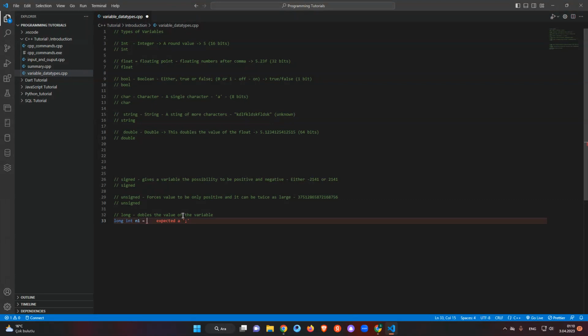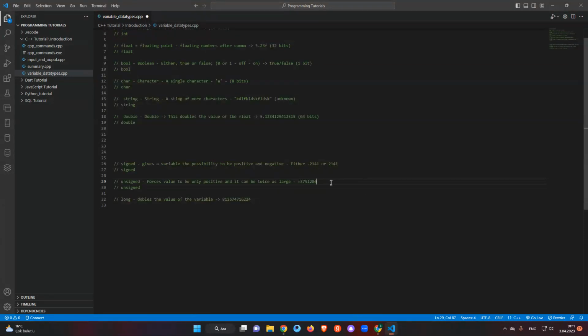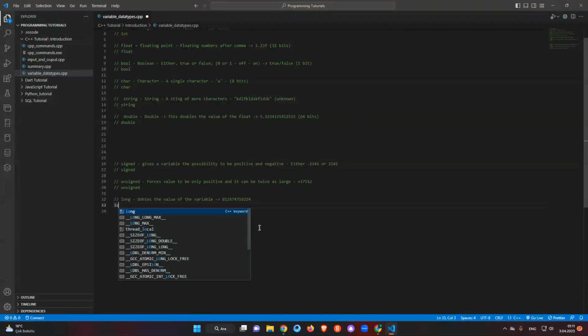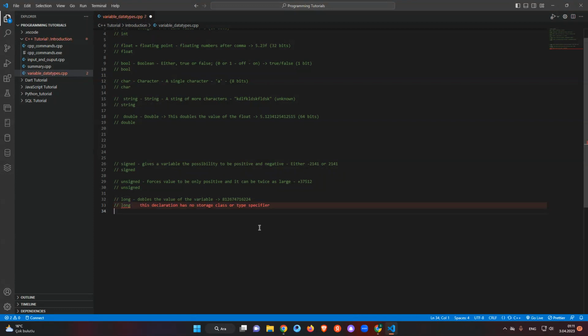So this is another way, as I told you before. We can use more numbers, I mean longer numbers. We can just add plus to be sure what we are doing, okay? And here maybe we made it long. So we have also long, and we're using long like that.